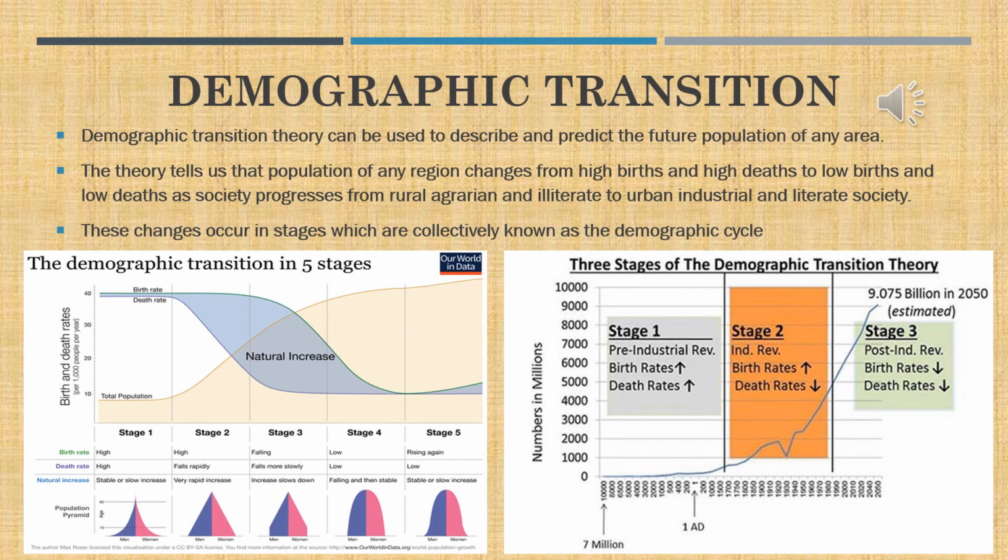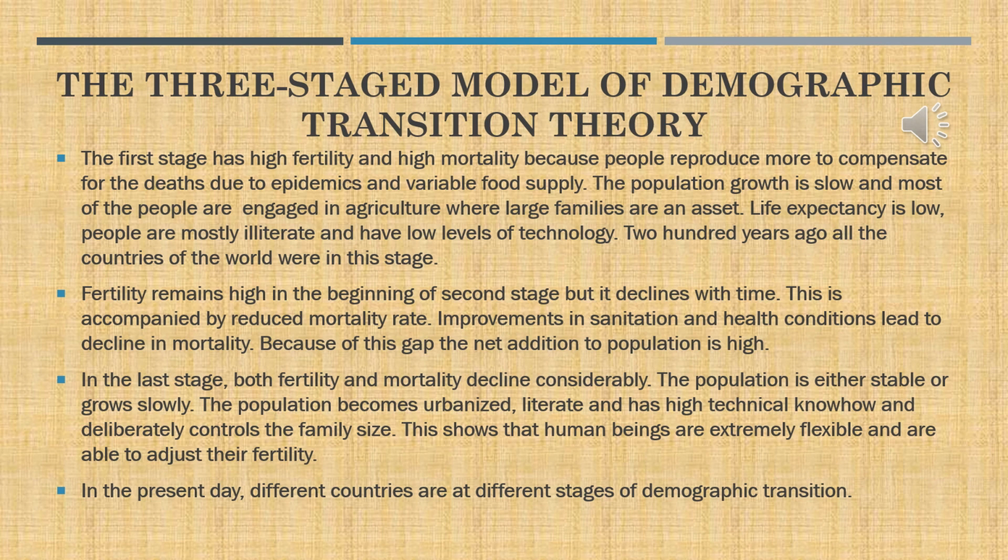In the second stage, the industrial revolution, the birth rate was high whereas the death rate falls, and there is a very steep increase in the population. When you come to the third stage, the absolute figures in population increase, but the growth rate, or the percentage, decreases. Here the birth rate is decreasing and the death rate is also decreasing because of plenty of medical facilities, a decent standard of living and better education. This is in continuation of the previous graph.